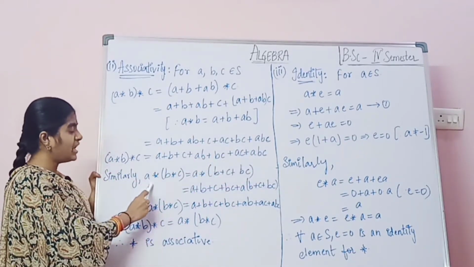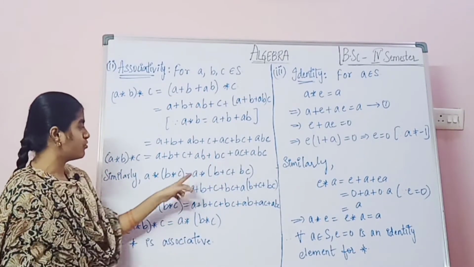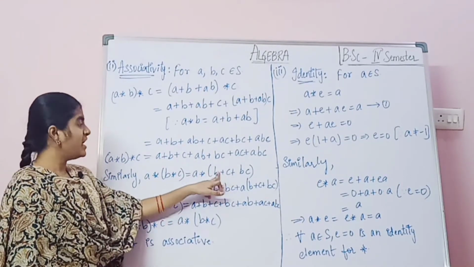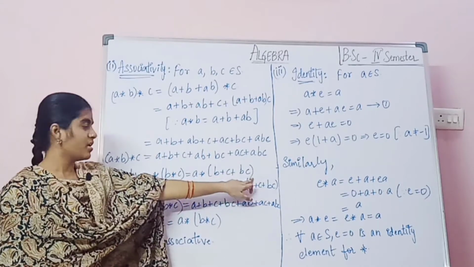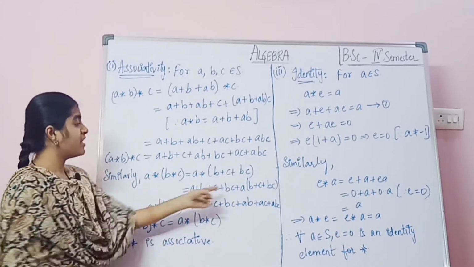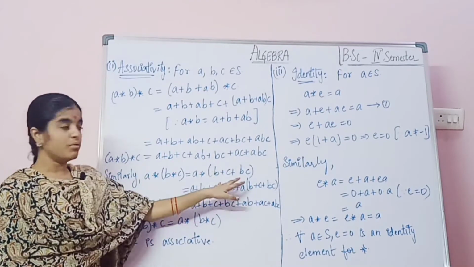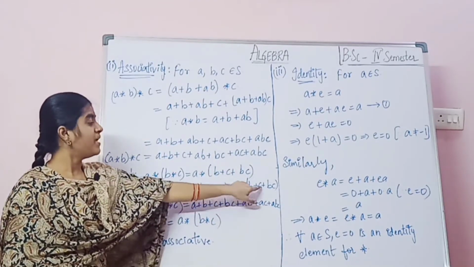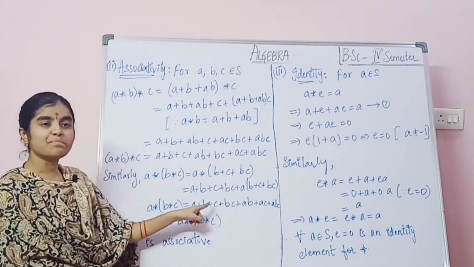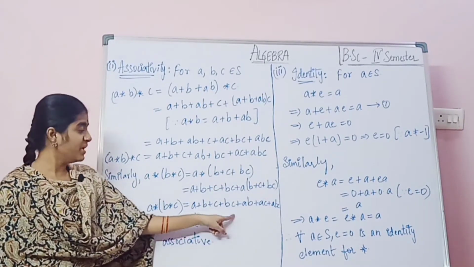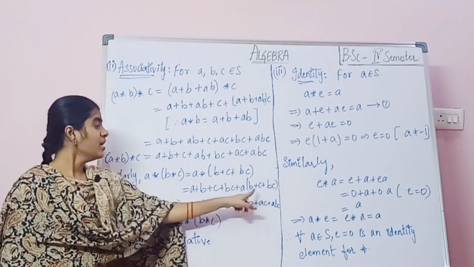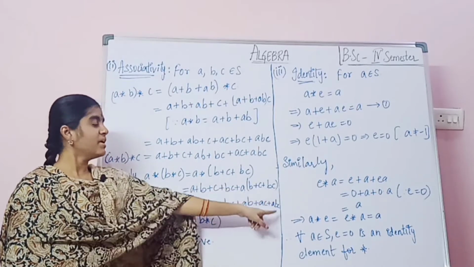Similarly, A star (B star C) equals A plus (B plus C plus BC). So here A plus B plus C plus BC plus A into (B plus C plus BC), which equals A plus B plus C plus BC plus A into B, AB, plus A into C, AC, plus A into BC, ABC.